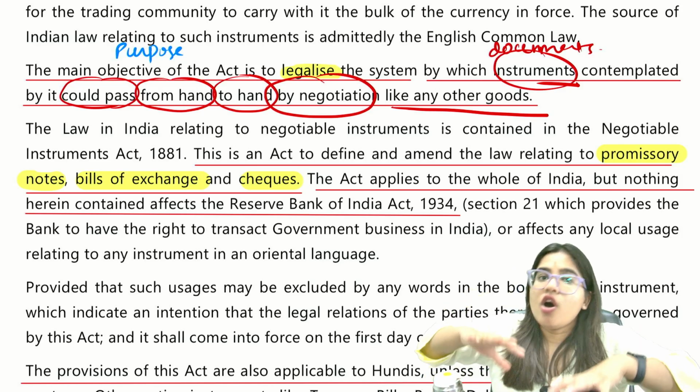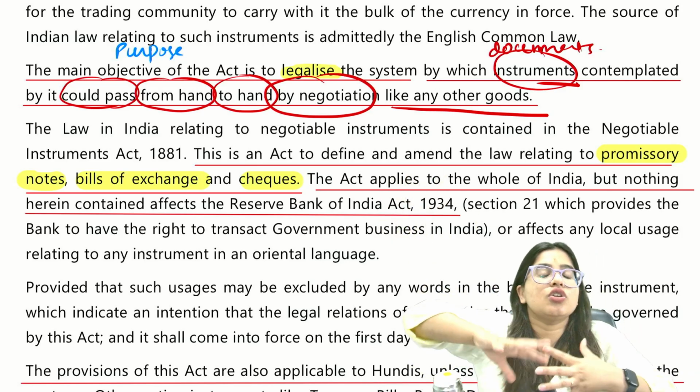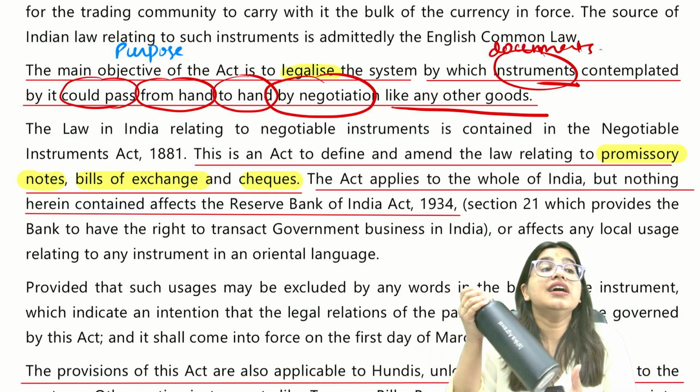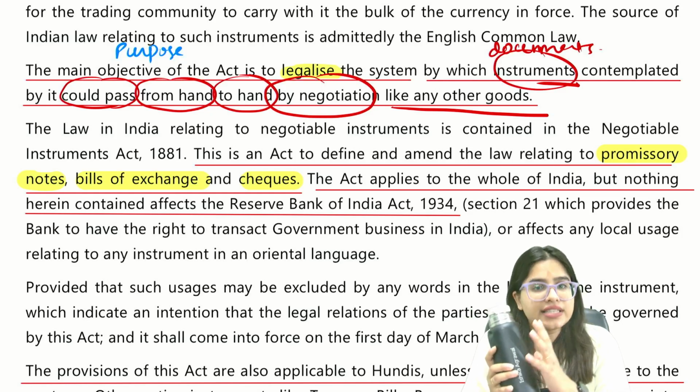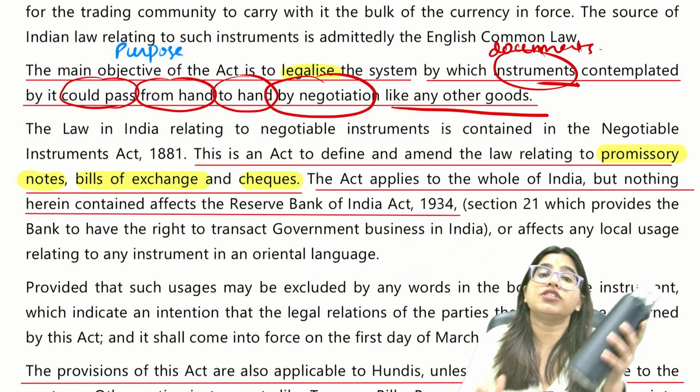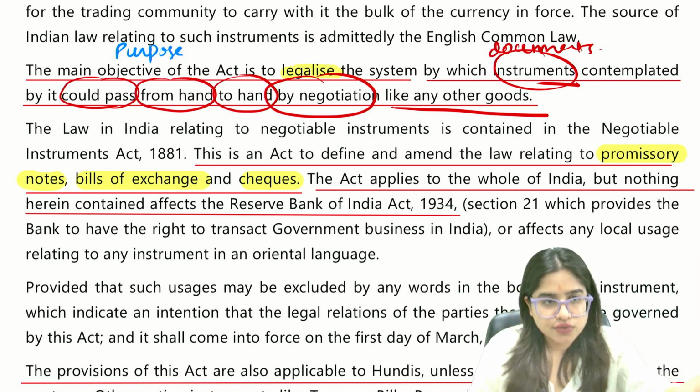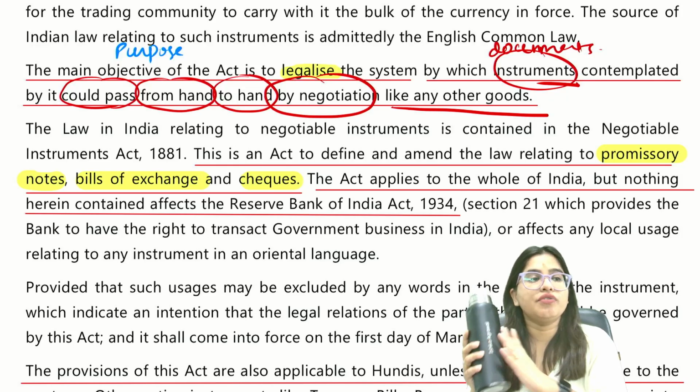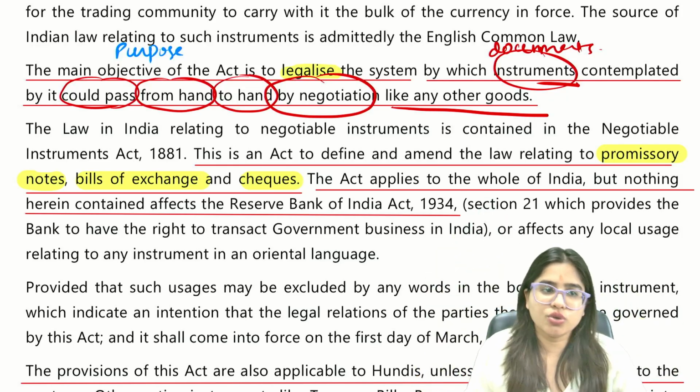So this law came. The purpose of this law is to legalize a system through which we can transfer these kinds of instruments just like goods, from one person to another.